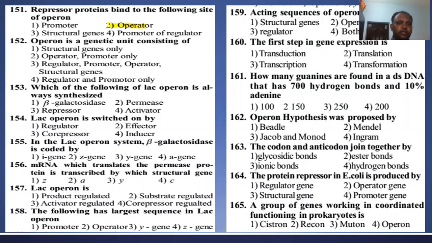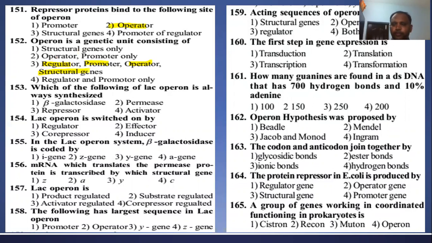Next question: operon is a genetic unit consisting of what? We studied the parts of an operon: first the promoter, the regulator gene, the I gene, the operator, the structural genes, and the terminator. All together, they function in a coordinated way. The answer is regulator, promoter, operator, and structural genes. Terminator is not given in the options, right?